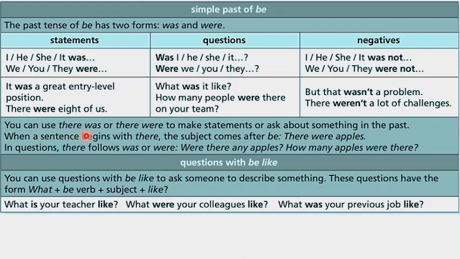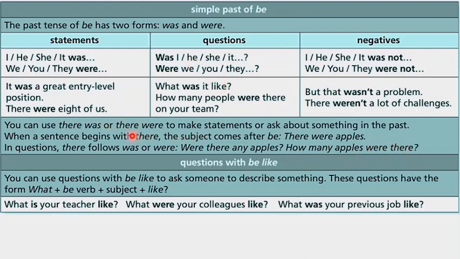Remember, you can use there was or there were to make statements or ask about something in the past. When a sentence begins with there, the subject comes after the verb to be. For example, there were apples. So apples are the subject in this case. In questions, there follows was or were. For example, were there any apples? So remember, in questions the position is were or was, then there, and then you continue with a complement: any apples, or how many apples were there? Look at the position. It's totally the opposite, as you can see.